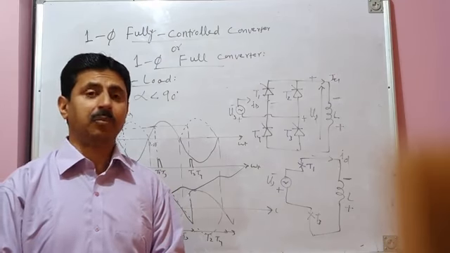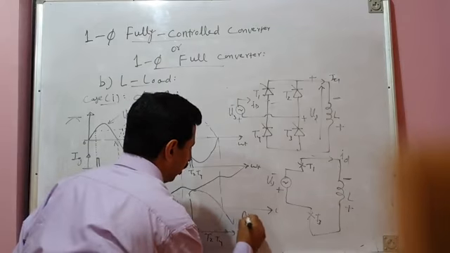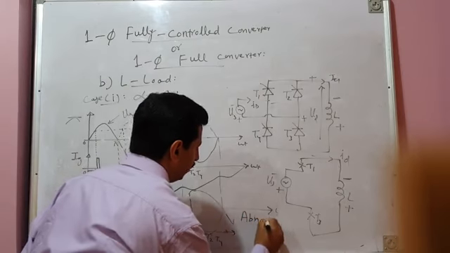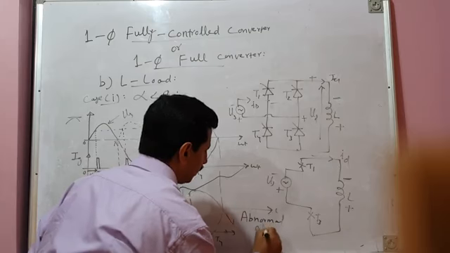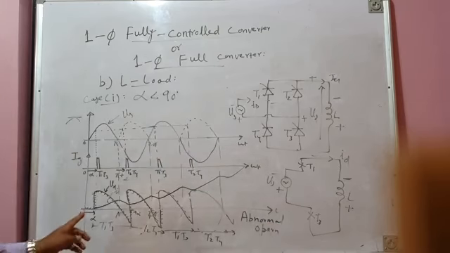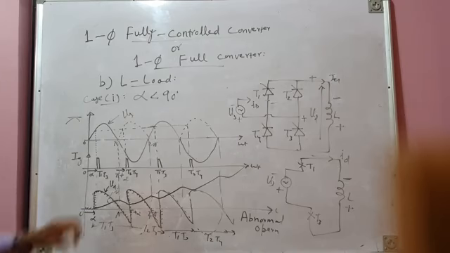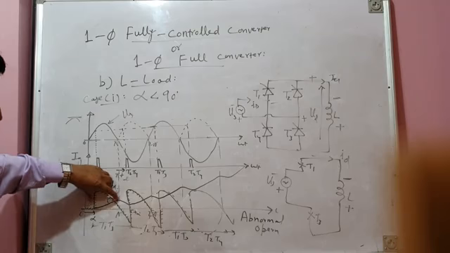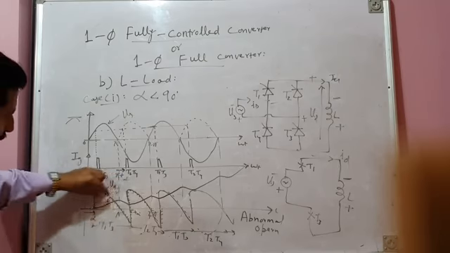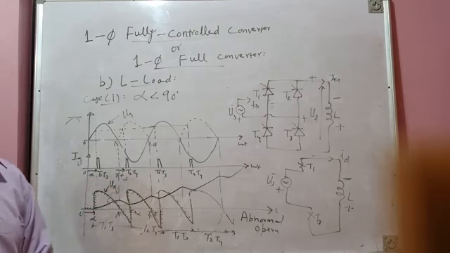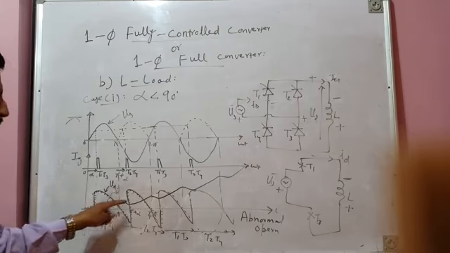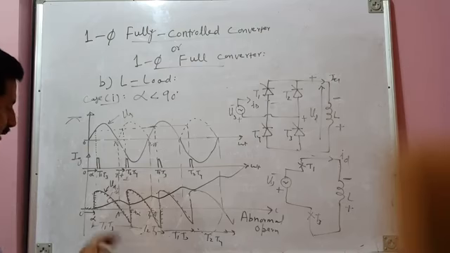So this is an abnormal operation. This is not a normal operation. It is abnormal operation because we have assumed alpha less than 90 degrees, and with alpha less than 90 degrees, positive volt second area is greater than negative volt second area. That means energy stored is larger than energy released in one half cycle.